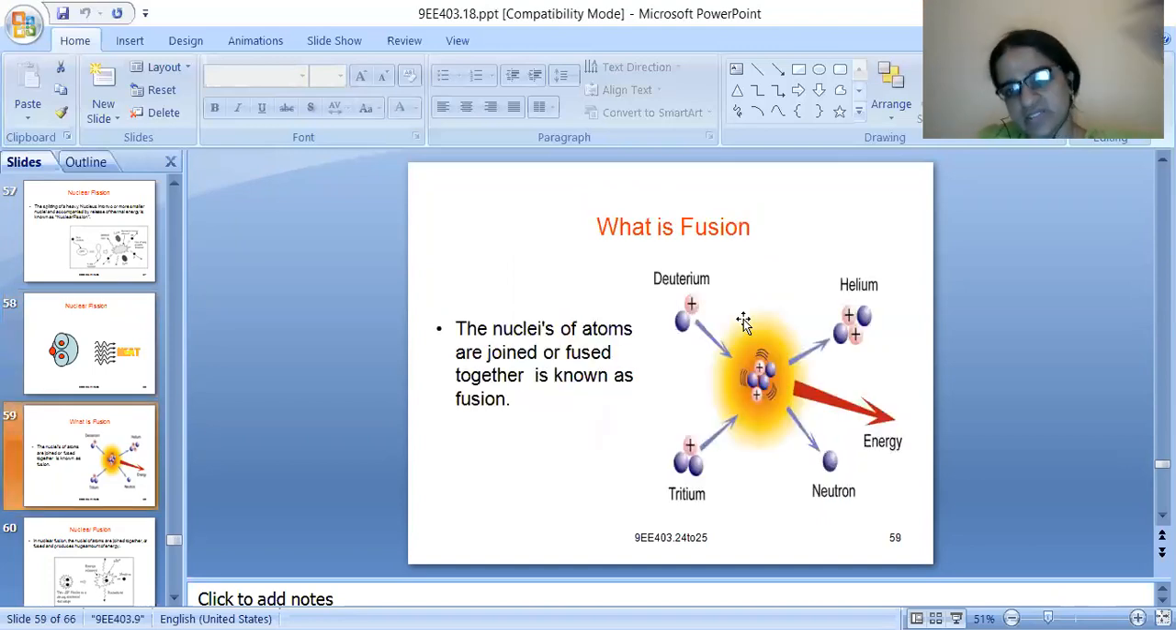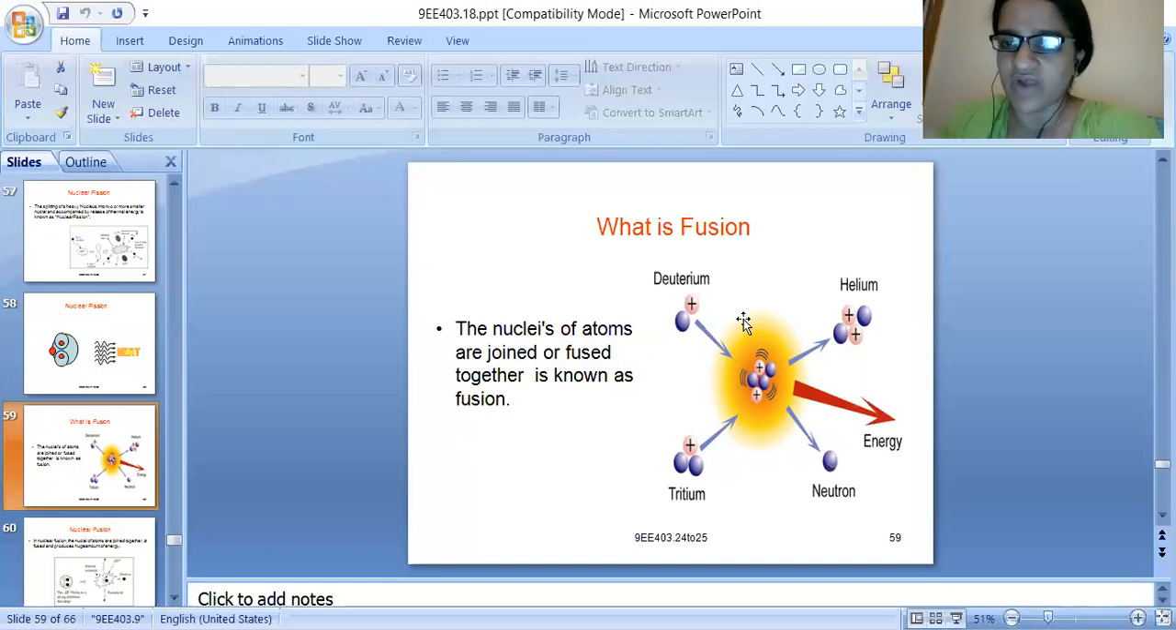Right. Coming to what is fusion. I told you that nuclear fusion is a second phenomenon, or a second important definition which we need to understand while studying nuclear power plants or nuclear energy. What is nuclear fusion? The nuclei of atoms are joined or fused together.